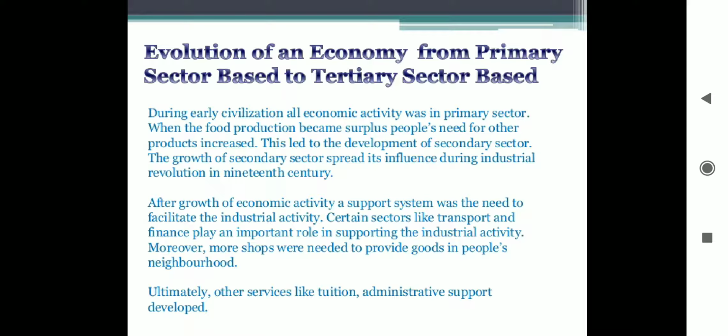After growth of economic activity, a support system was needed to facilitate the industrial activity. Certain sectors like transport and finance play an important role in supporting the industrial activity. Moreover, more shops were needed to provide goods in people's neighborhood. Ultimately, other services like tuition, administrative support developed.